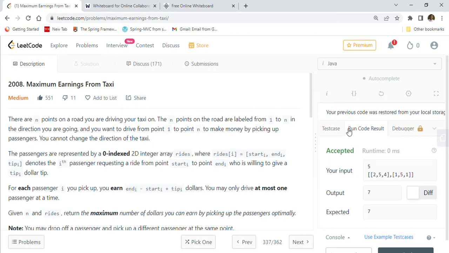Hi friends, welcome back. Today we are going to solve one important FANG coding interview question on Leetcode 2008, Maximum Earnings from Taxi. This is a medium complexity problem and it's a little tricky and difficult to solve. I recently came across it and solved it, so I just wanted to share my solution with you guys so you can also benefit from that logic and